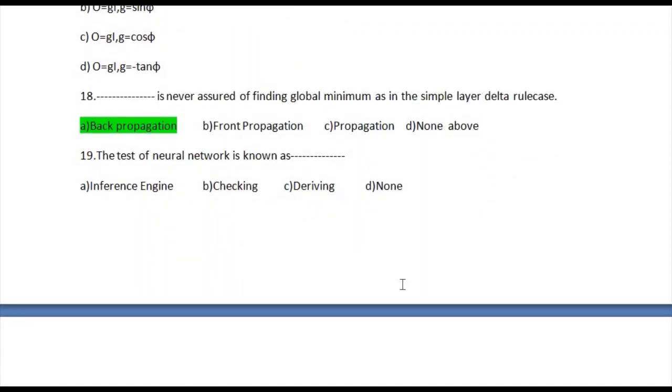So let's go to question number 19. The test of a neural network is known as blank. The available options are A, inference engine; B, checking; C, deriving; and D, none. The correct answer is option number A, inference engine.